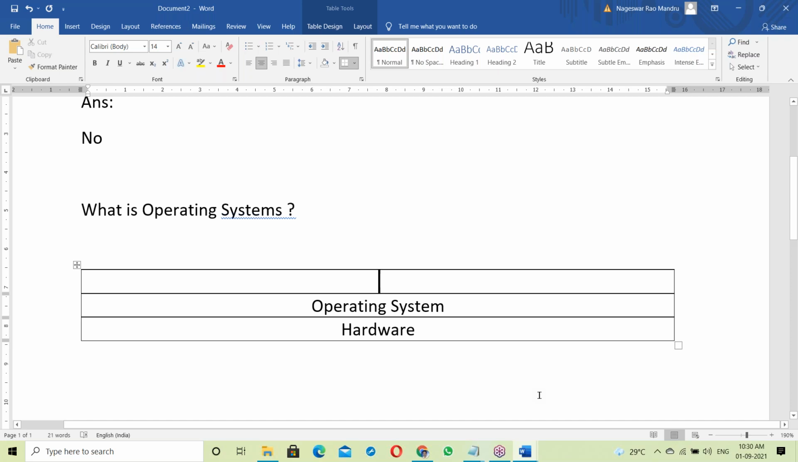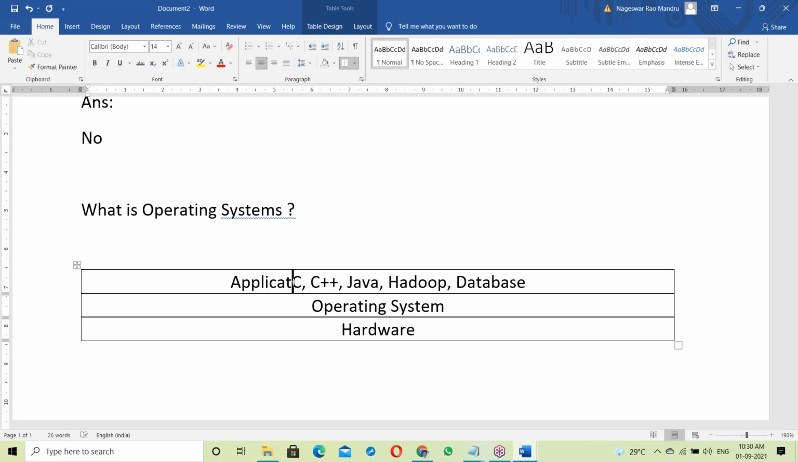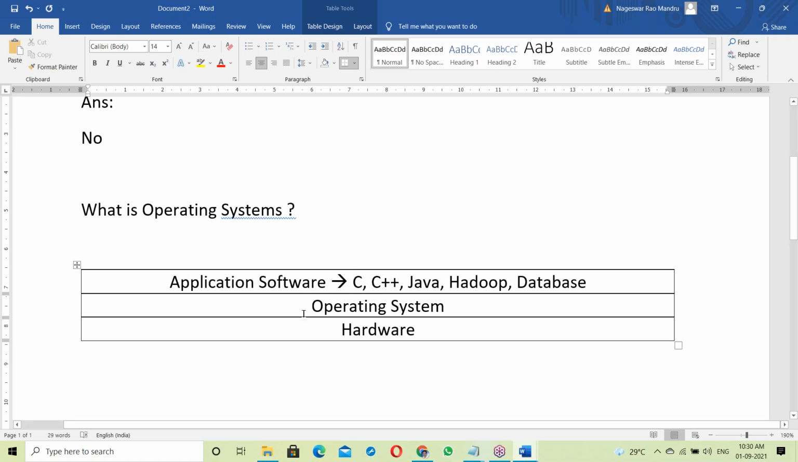Suppose you are learning the C language. First of all, you have to install C software. If learning C++, you install C++. If learning Java, you install Java. If learning Hadoop, you install Hadoop software. If using some database, you install the database software. All these are called application softwares: C, C++, Java, Hadoop, database, maybe Python.